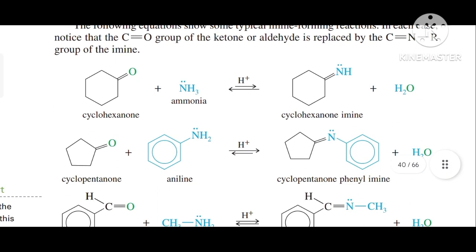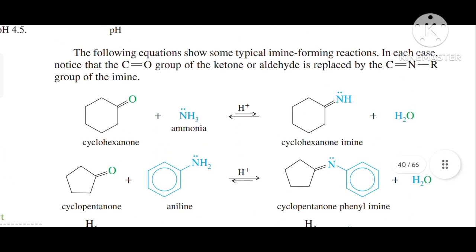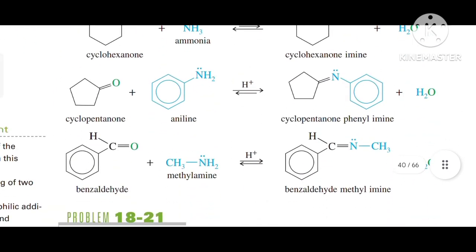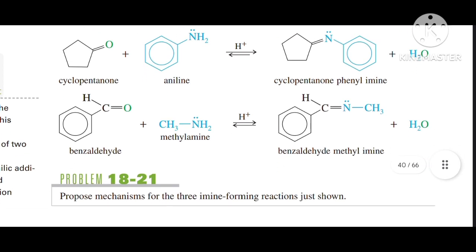So there is an example, that is cyclohexanone, and when we treat it with ammonia in the presence of acidic media, it gives cyclohexanone imine. Similarly, we have cyclopentanone, and when we react it with aniline in the presence of acidic media at pH 4.5, it is converted into cyclopentanone phenylimine. Similarly, benzaldehyde, when treated with methylamine in the presence of acidic media, is converted into benzaldehyde methylimine.